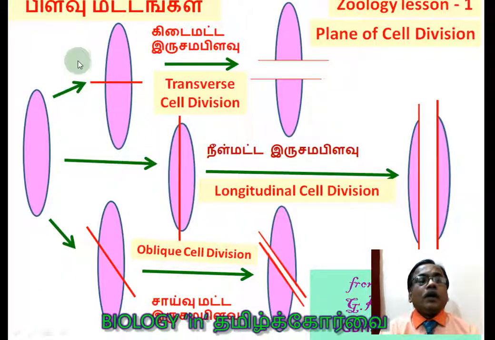Next. Based on the plane of division, which we already learned, there are 3 planes of division here. One is transverse. This is the transverse plane. If the cell divides in the transverse plane, then it is called transverse cell division. If the cell divides in the longitudinal plane, then it is called longitudinal cell division. And if the cell divides in the oblique plane, then it is called oblique cell division. So these are the 3 planes.